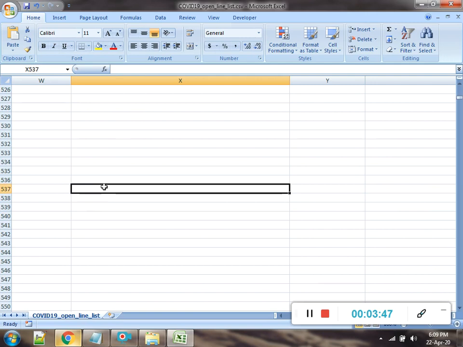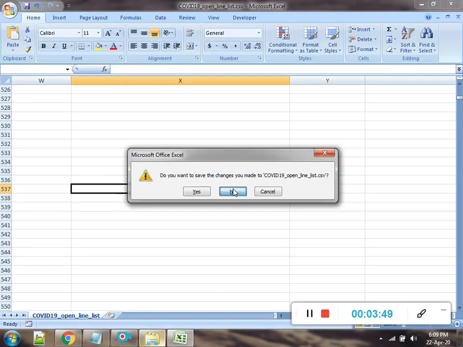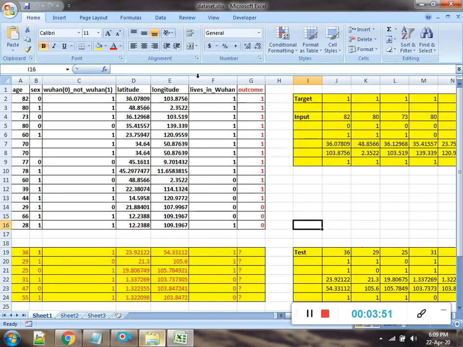This data I have cleaned, and I have performed the cleaning on this particular data set. You can see that if some particular person has age 82, a gender, and this longitude and latitude, then the outcome is 1 for died, 0 for discharged, like this.